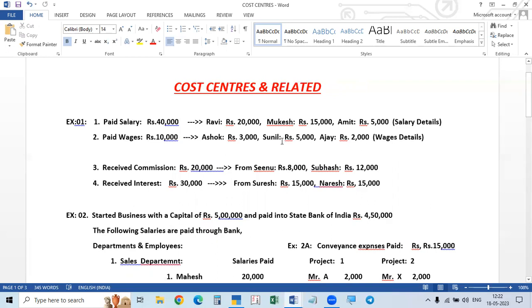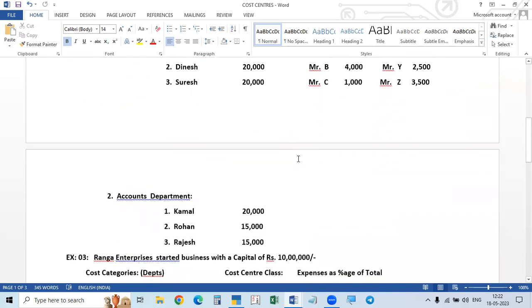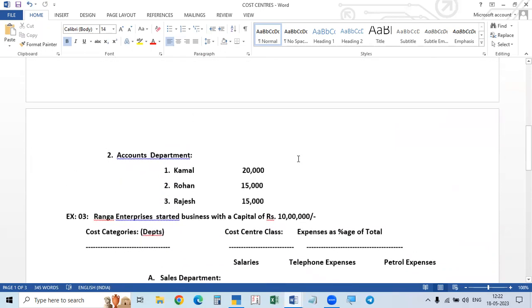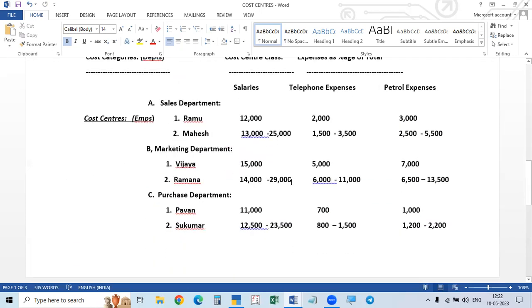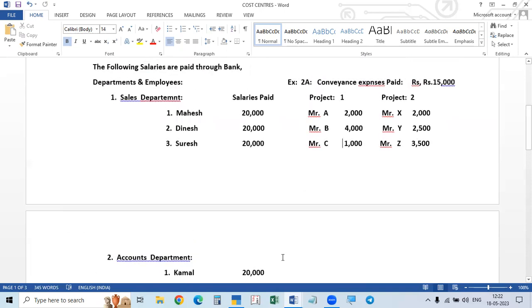Like this, we have to create cost category and cost center. If the cost center category cannot be created, if there is no other category, in such a case we simply create it as primary cost category. Like this we have to do. So we'll take the example.